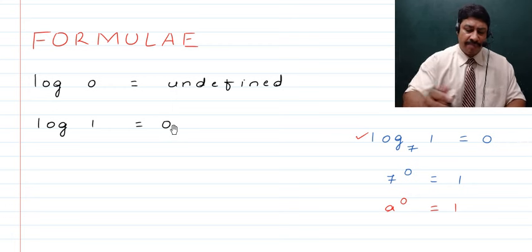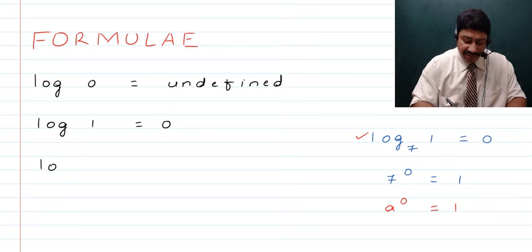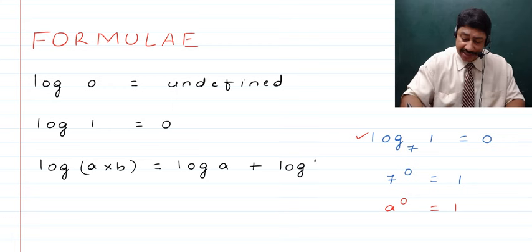Now, children, a few rules which are applicable again and again. If we talk about log of a product of two numbers, a and b, that becomes equal to log of a, to which log of b is added.